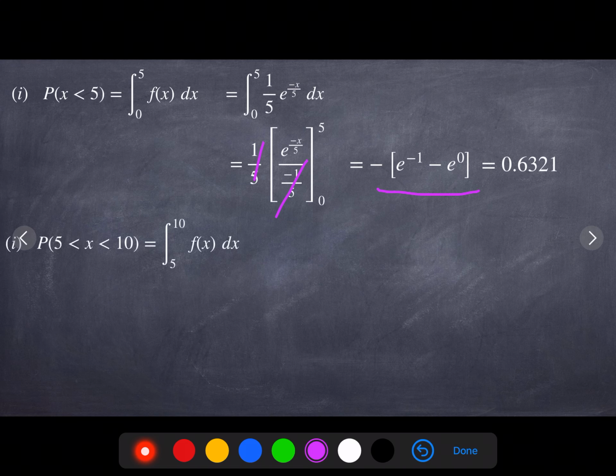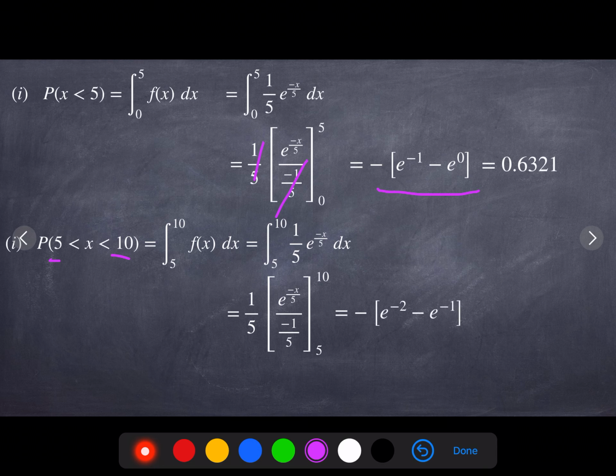And between 5 to 10, automatically consider this as the lower limit and this as the upper limit. Substitute f of x, simplify the expression and integrate with respect to x. Apply the limits between 5 to 10, we will get e power minus 2 and e power minus 1. Simplify, you will get 0.2325 as your final answer. So, consider the next question now.